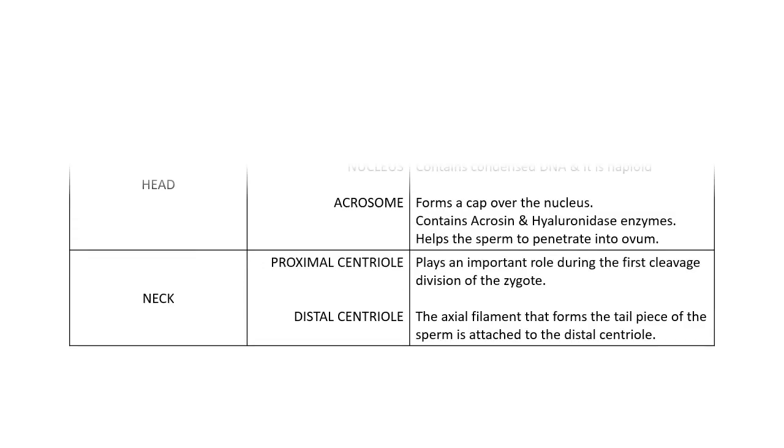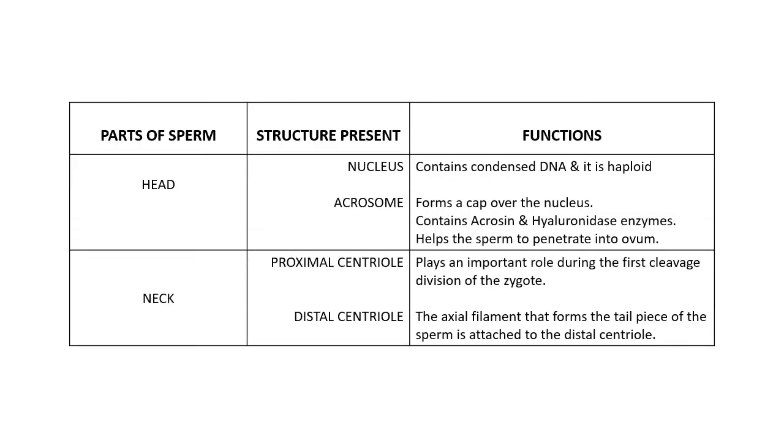The functions of various parts of a sperm. Head: it consists of the nucleus and acrosome. The nucleus is haploid and contains condensed DNA. It is the genetic material.